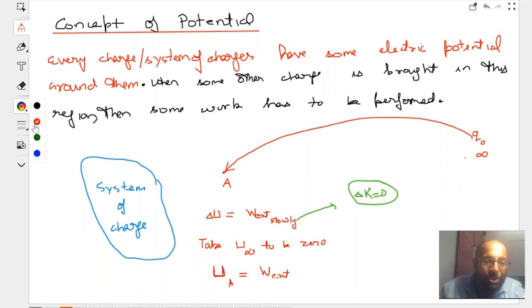Now, we define something called potential at A. Potential at A is defined as what?